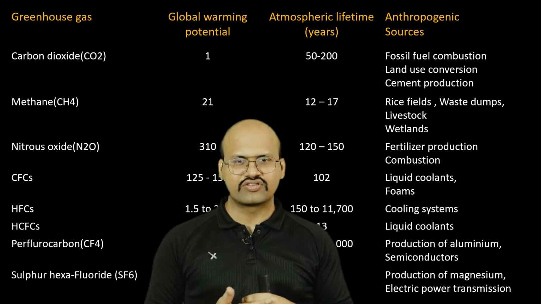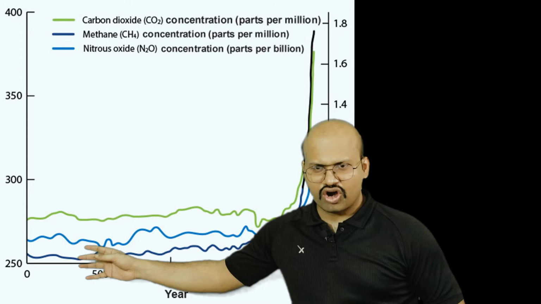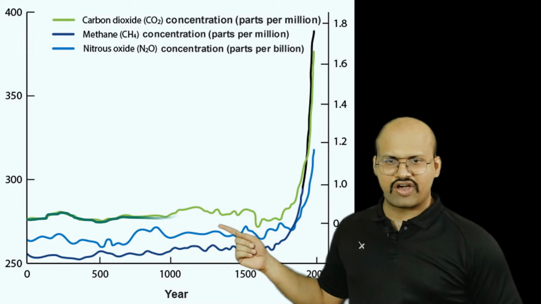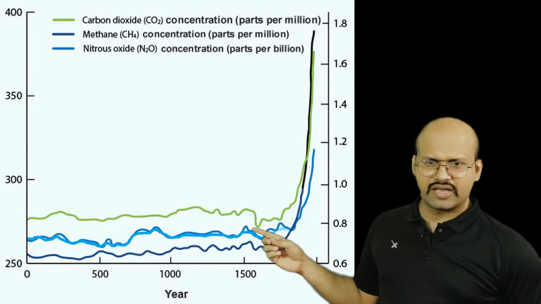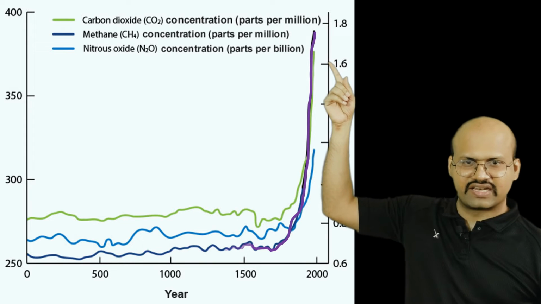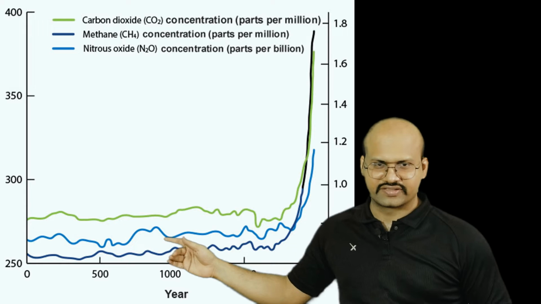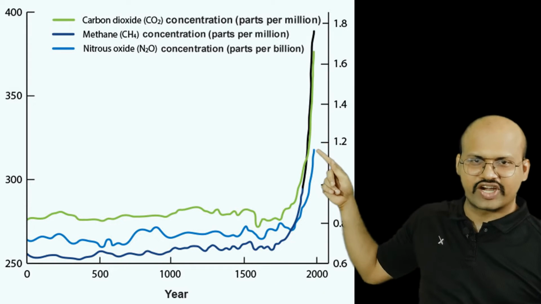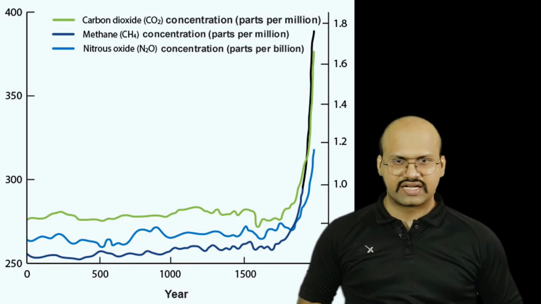Now why are greenhouse gases a concern these days? If we see a record of the past 2000 years, we will see that the amount of carbon dioxide, nitrous oxide and methane in our atmosphere has increased to a very drastic level. You can see that these are the normal levels of each of these gases, but when we come to the present, we see that their proportion in our atmosphere has increased very steeply, and that is why it is a concern.